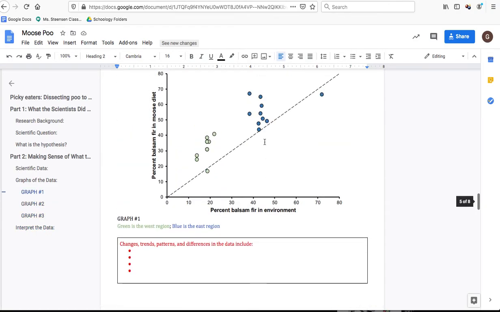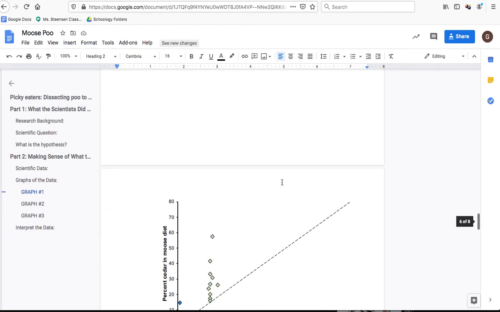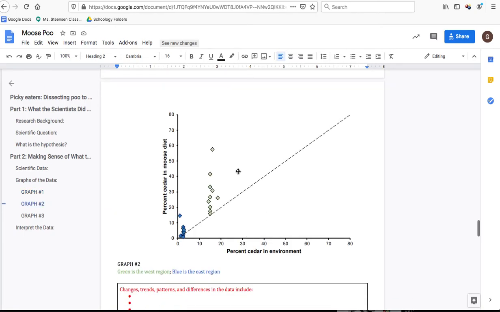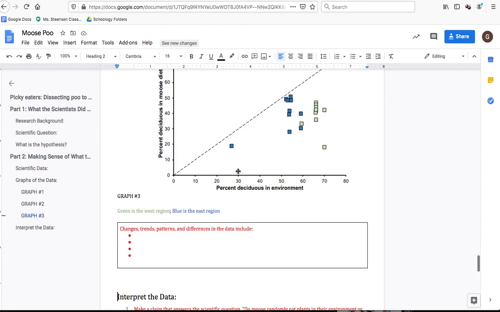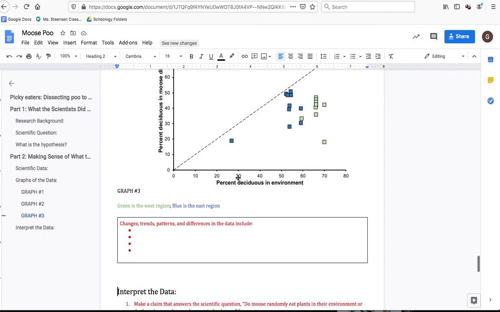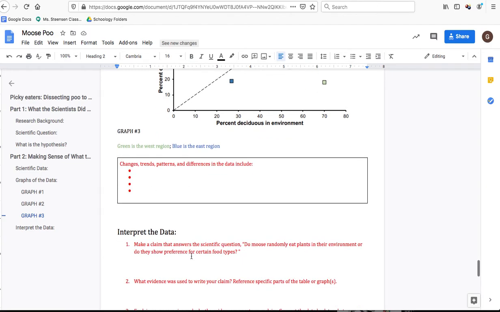Do they show a preference for balsam fir? Yes, no. Do they show a preference for cedar? Yes, no. Do they show a preference for deciduous plants? Yes, no. And that's based on what your observations down here should be. So this is just a yes or no question a few times.